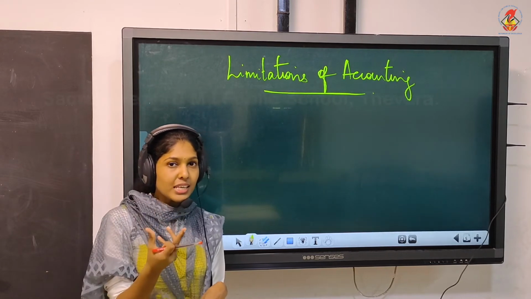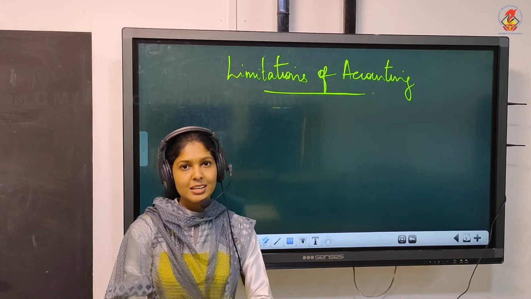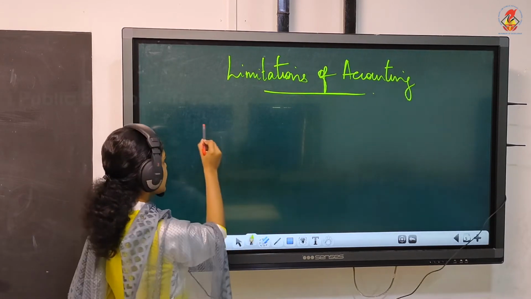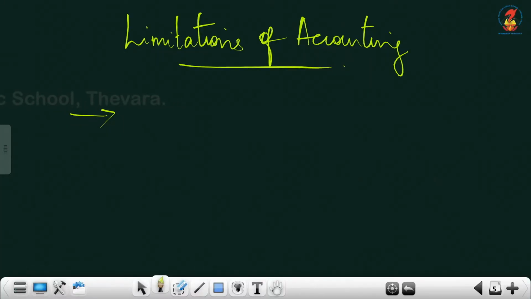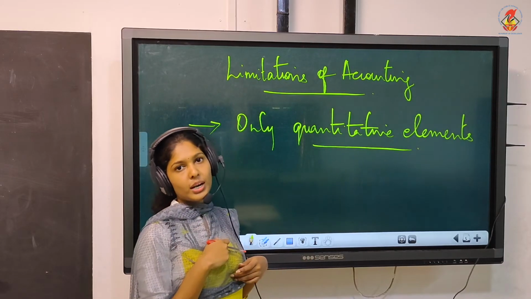I didn't mention it as a limitation specifically, but you would have identified it as a limitation, that is, accounting records only quantitative elements. Or you can say that accounting ignores qualitative elements.